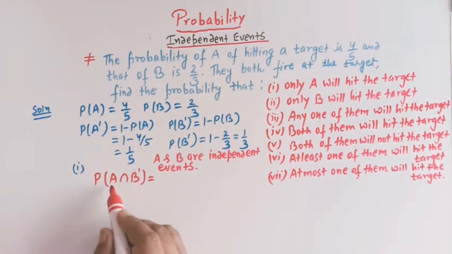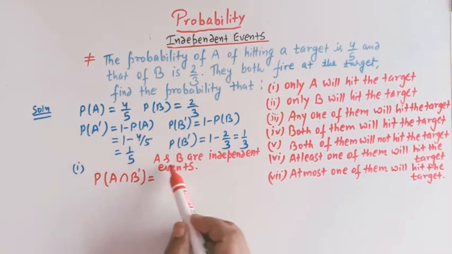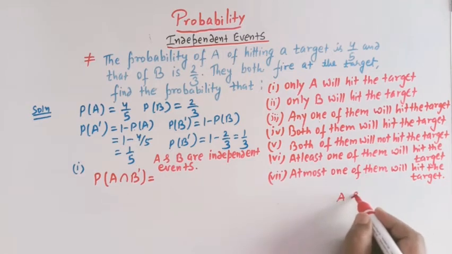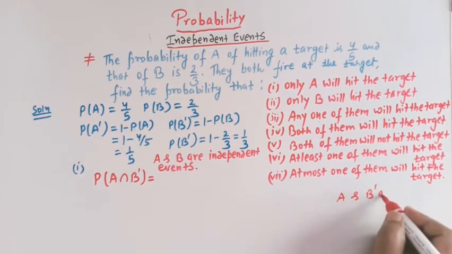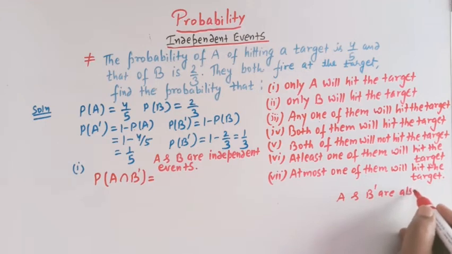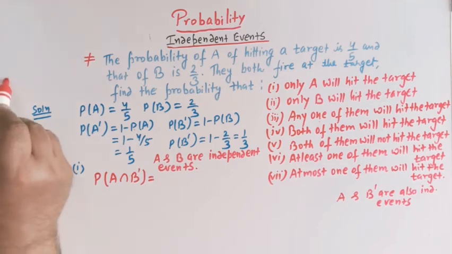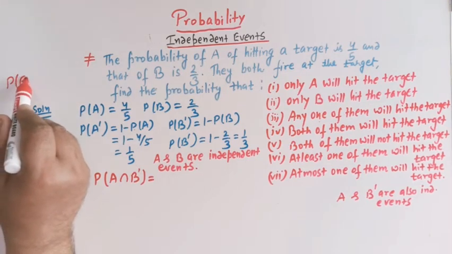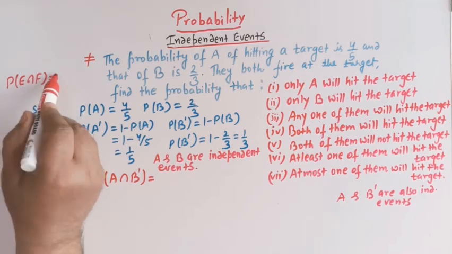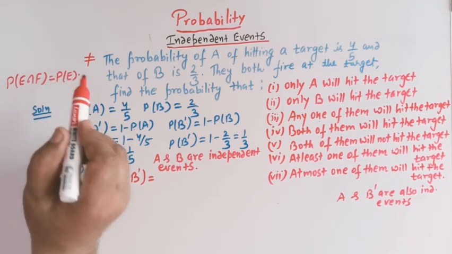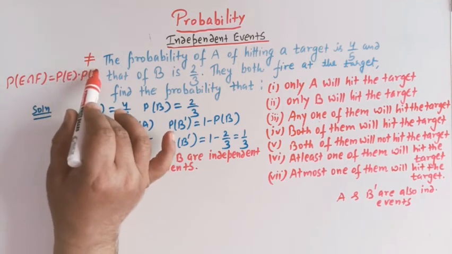So we know that when A and B are independent events, then A and B complement are also independent events, right? And we know that two events are said to be independent when P of E intersection F is equal to P of E times P of F, right?